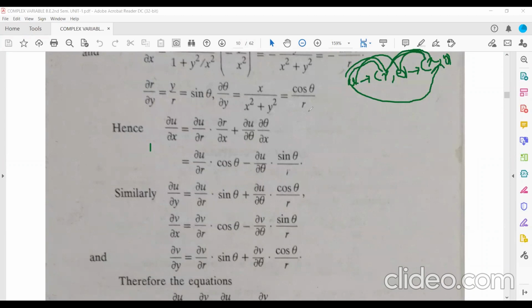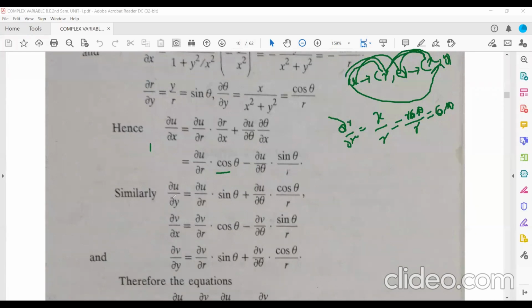This is the chain rule of differentiation. Now del r by del x, just now, how much have we got? X by r. Now x is equal to r cos theta, the substitution. So x equal to r cos theta upon r. R will cancel, so that will be cos theta. So del r by del x equals cos theta. Now del u by del theta, and del theta by del x we have just calculated, that is minus sin theta by r. So plus minus sin theta by r.